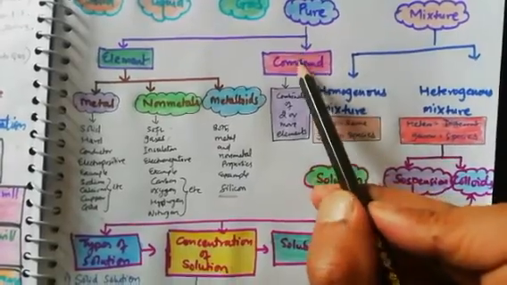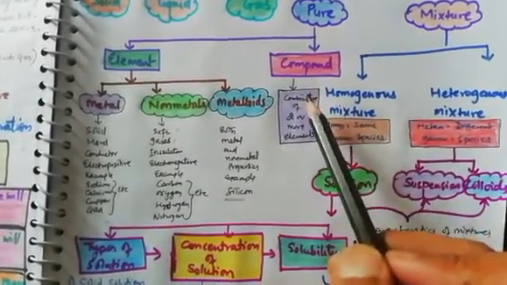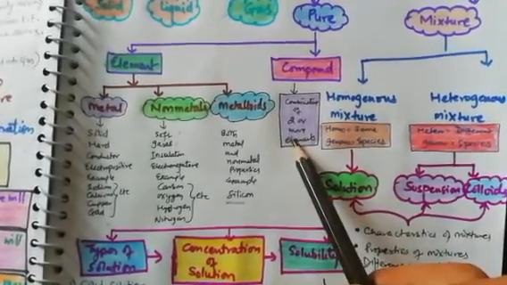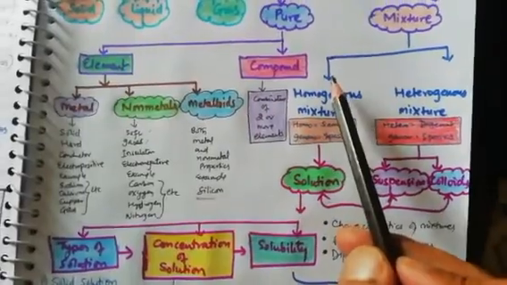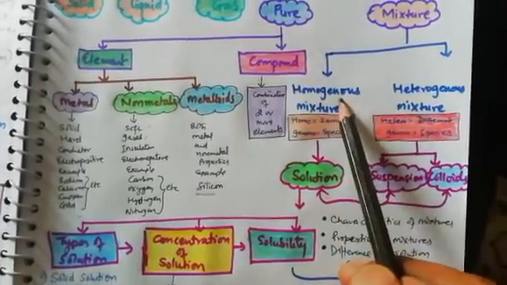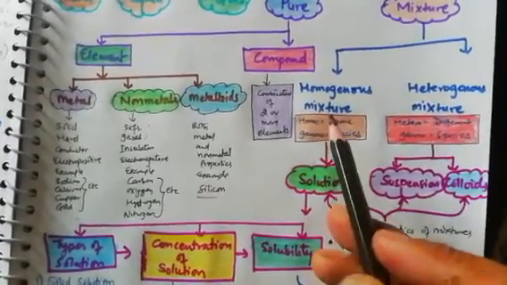The second type of pure matter is compound. A compound is generally a combination of two or more elements, that we are going to study. There is no further classification. Mixture, we will study the classification of mixture. It is very important. In exams, questions come on the difference between homogeneous and heterogeneous mixture, and write examples of homogeneous mixture.